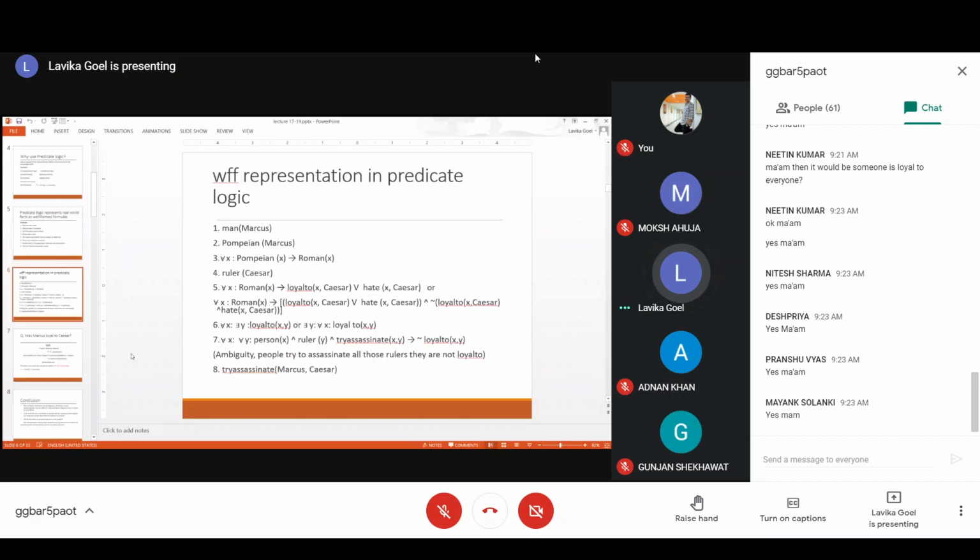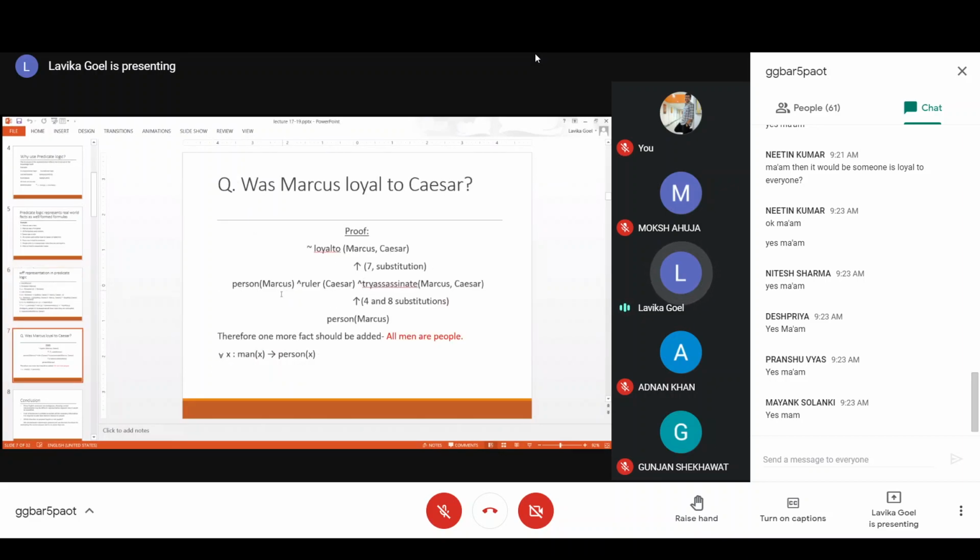That's what we have done in this step. So basically you have to find some substitution which can make the right hand side of some fact equal to this particular fact which you are trying to substitute. Okay, so you got these three facts from this previous fact.